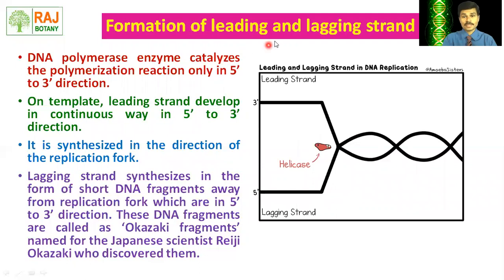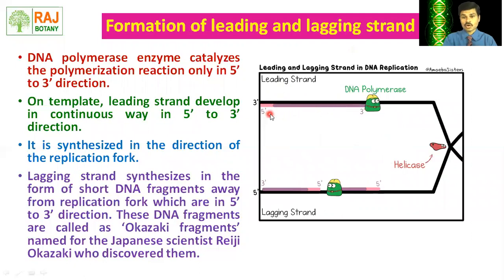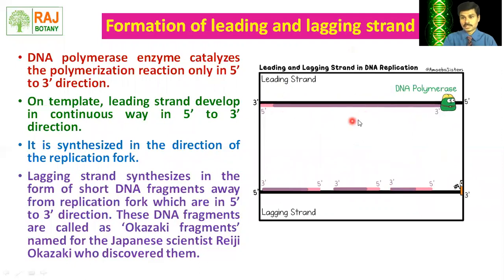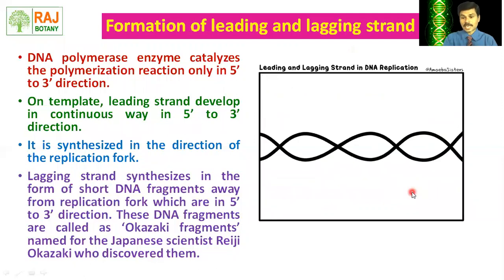Let's see the formation of leading and lagging strands. Here we can see the leading and lagging strand. Firstly, primase plays the vital role and guides the function of the DNA polymerase enzyme. Here we can see the DNA polymerase enzymes, and here is the formation of the leading strand in a continuous way in the 5' to 3' direction towards the replication fork. And this is the lagging strand.